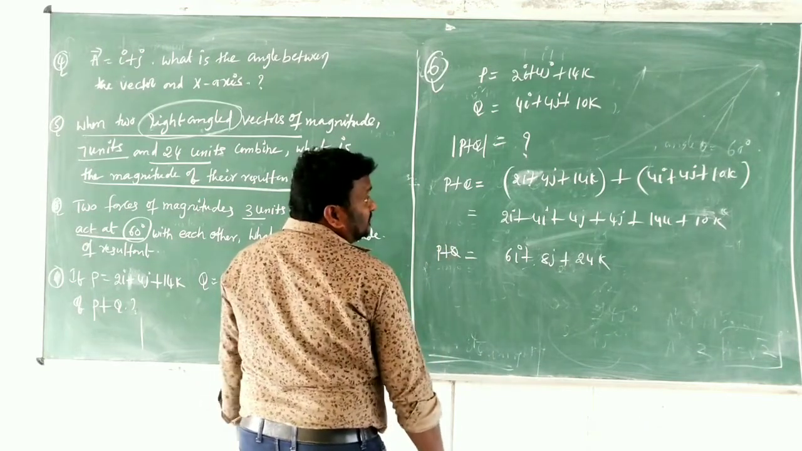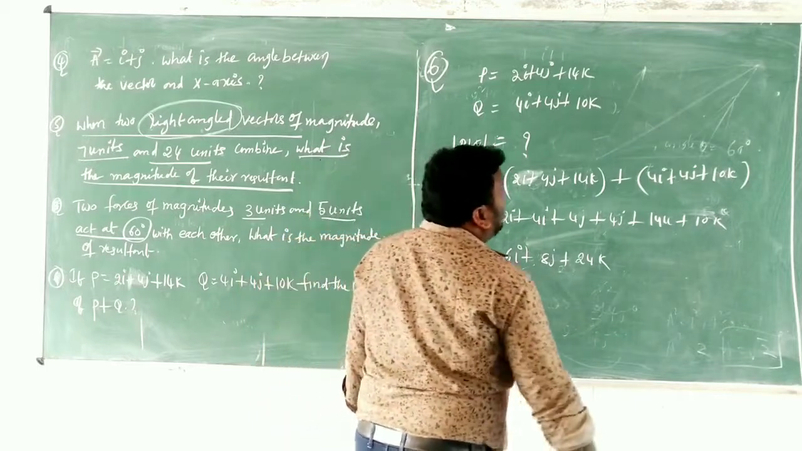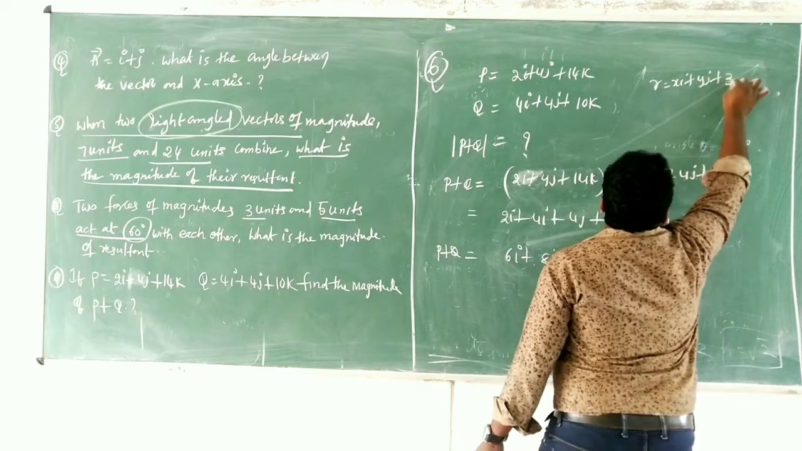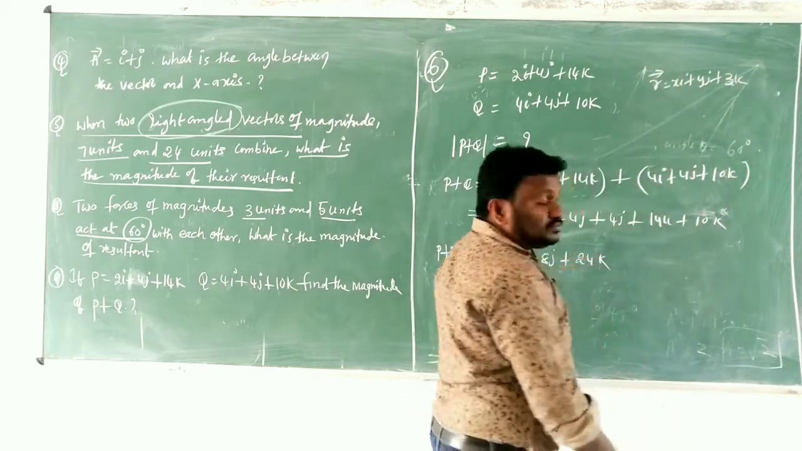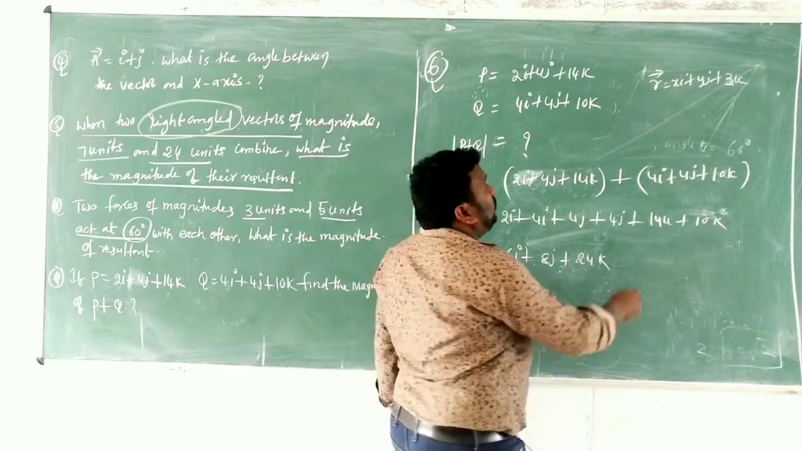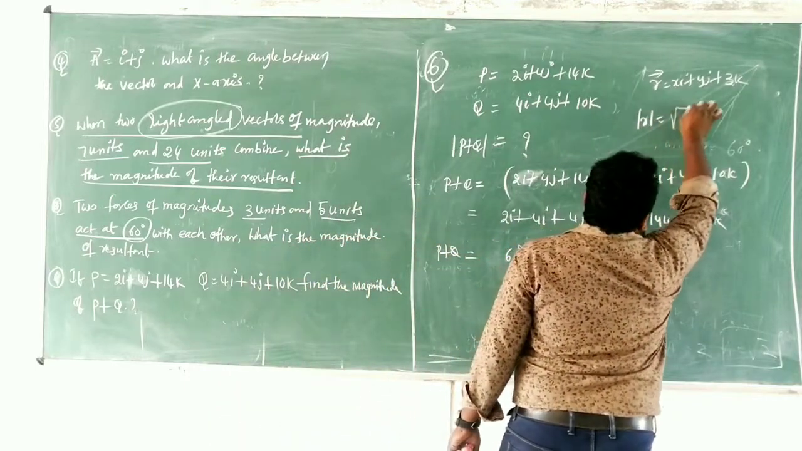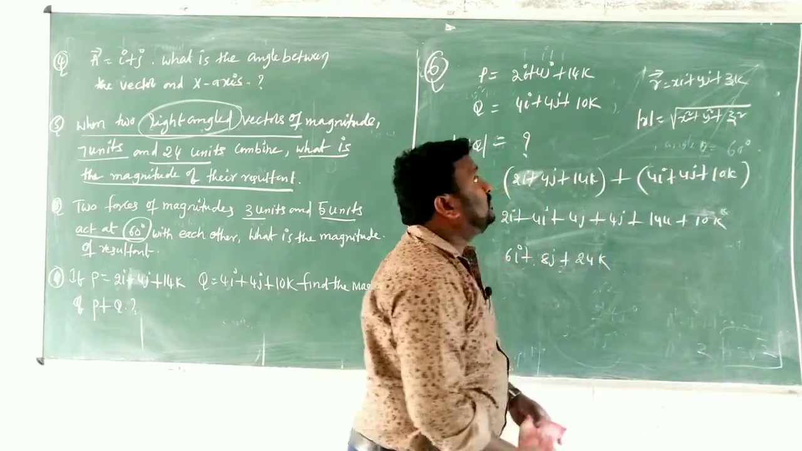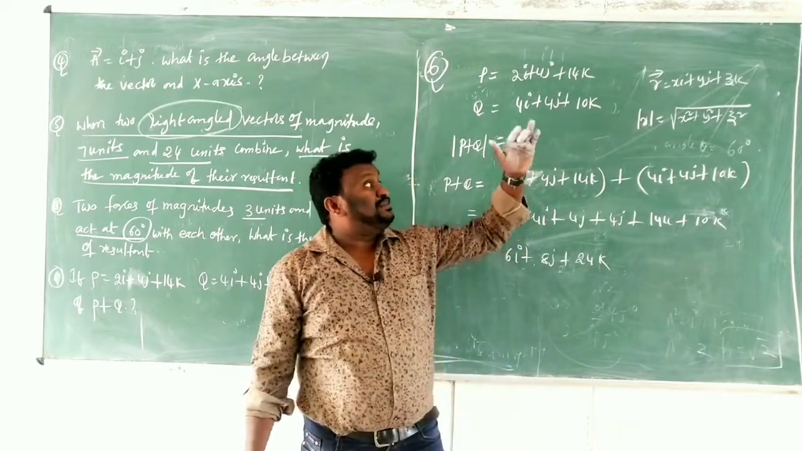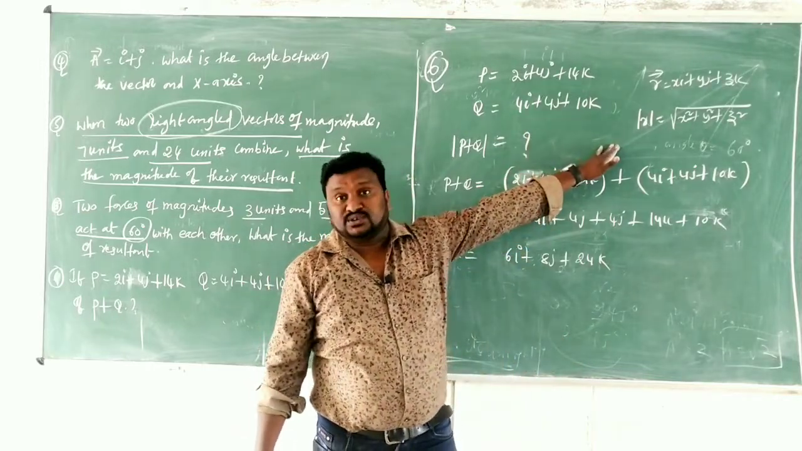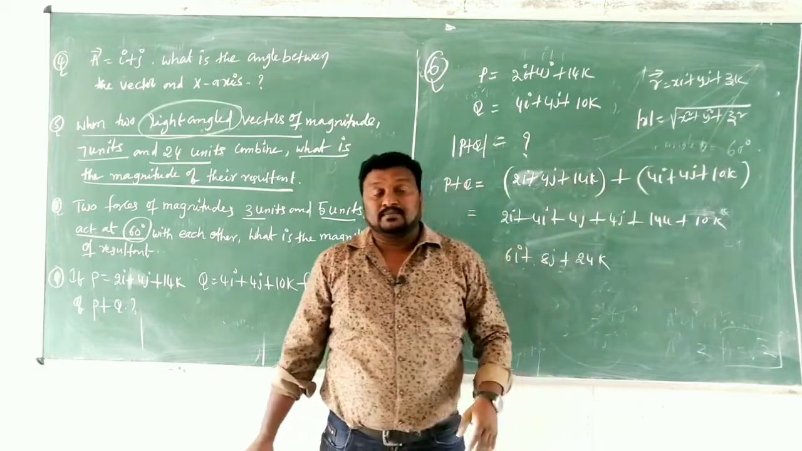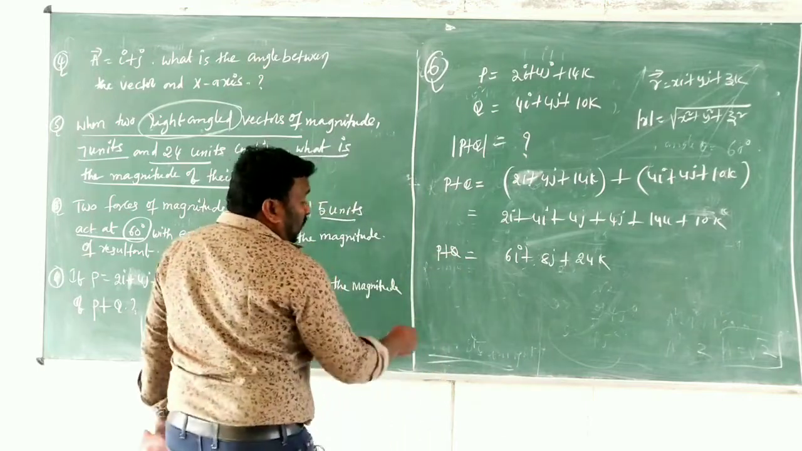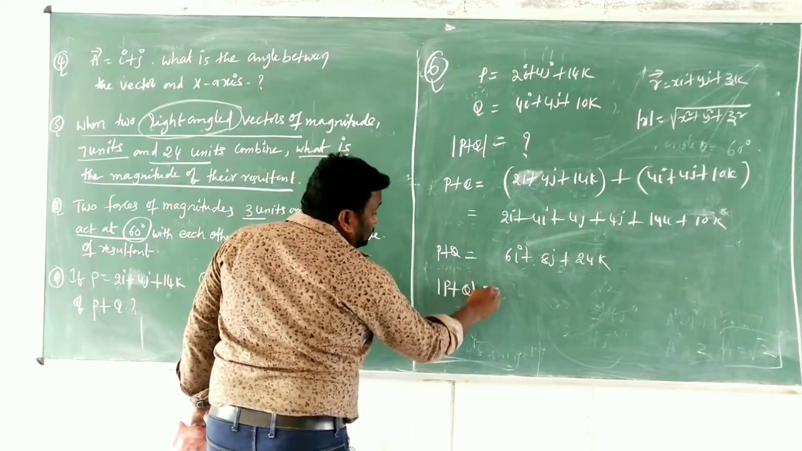It is not the magnitude, children. I clearly explained that for a position vector, r is equal to xi plus yj plus zk. But if you go for magnitude, what can you write? Mod of r is equal to the square root of x square plus y square plus z square. Clear? That is the magnitude. By using the same relation, now I am going to write mod of p plus q.